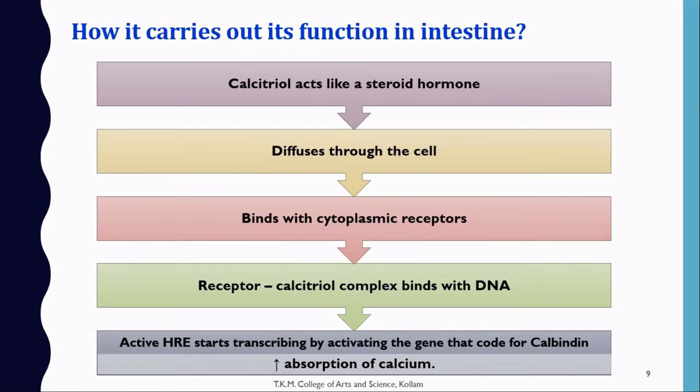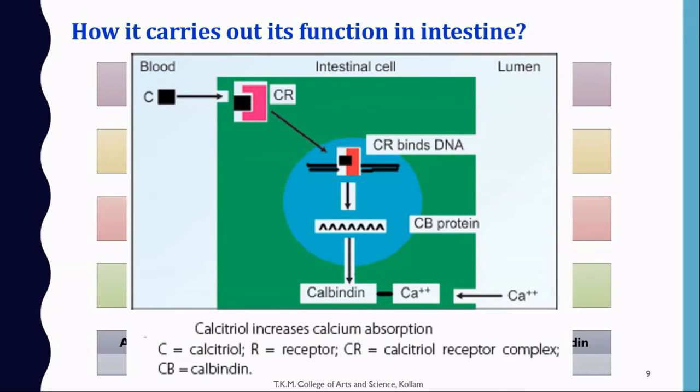How does it carry out its function in the intestine? I told you that calcitriol acts like a steroid hormone, which can diffuse through the cells. Steroid hormones are also hydrophobic in nature. Through the hydrophobic plasma membrane, the steroid hormone can diffuse into the cell. After that, this calcitriol binds with the cytoplasmic receptors. Here you can see calcitriol binds with the receptors located in the cytoplasm of the intestinal cell, which leads to the formation of the calcium receptor complex.